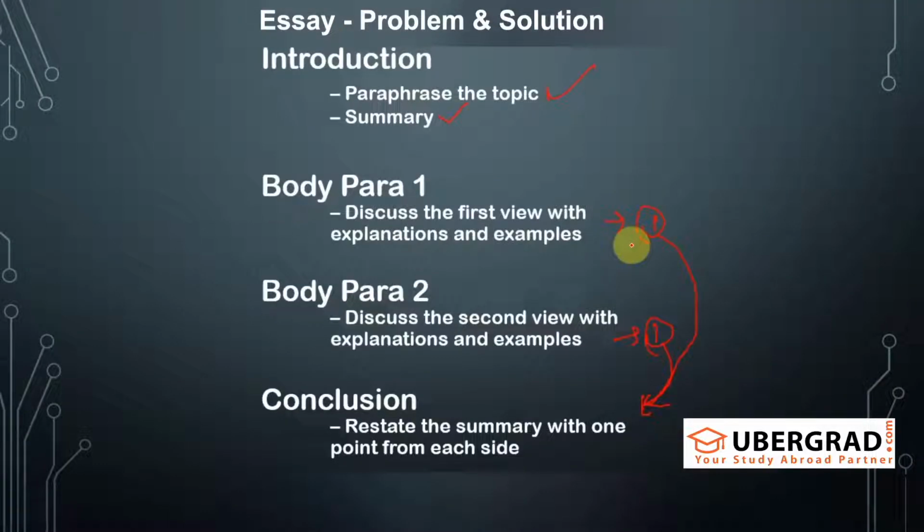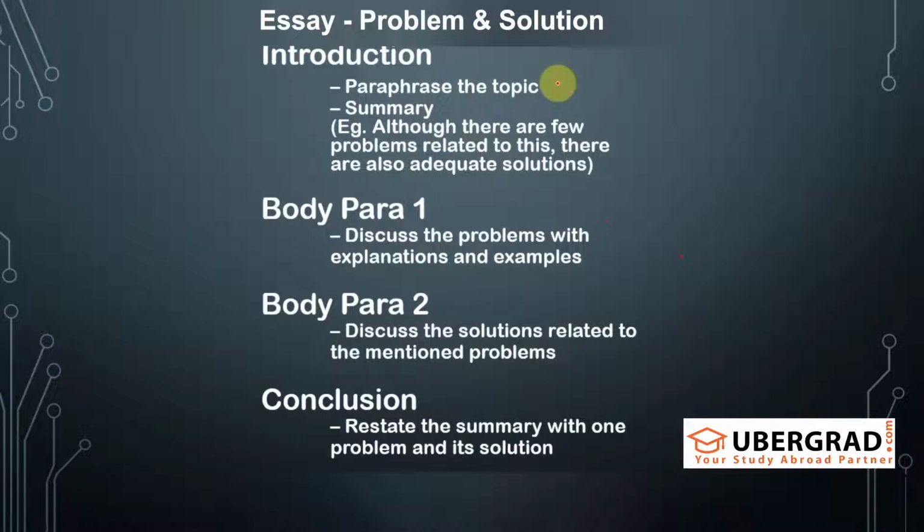Next, the problem solution. Paraphrase the question, the summary. This you can remember as your summary for all the problem solution essays. Although there are a few problems related to this, there are also adequate solutions. Then discuss the problems. So you have to discuss 2 problems in this para and 2 solutions in this para. Okay, solutions of these 2 problems in this paragraph.